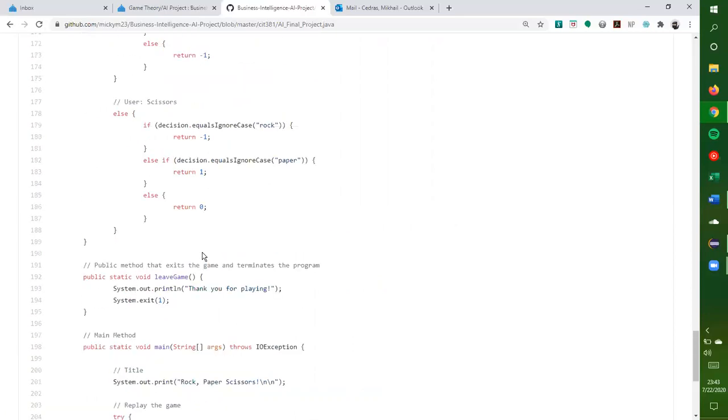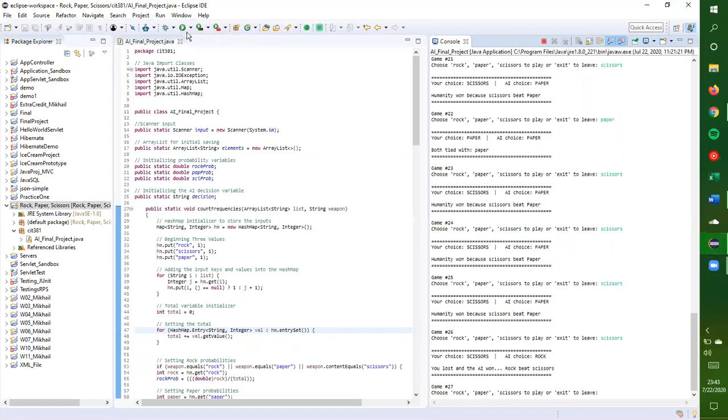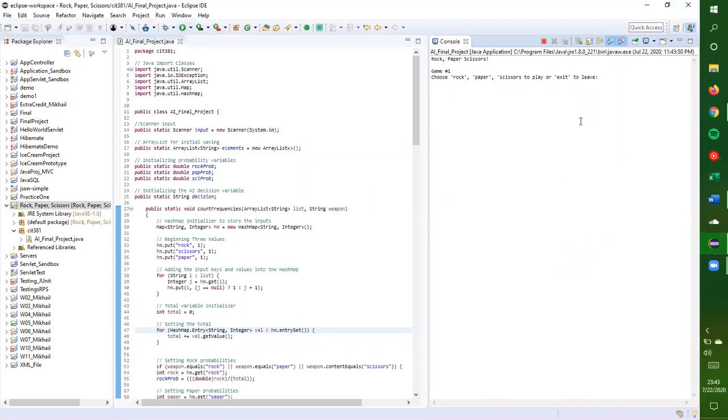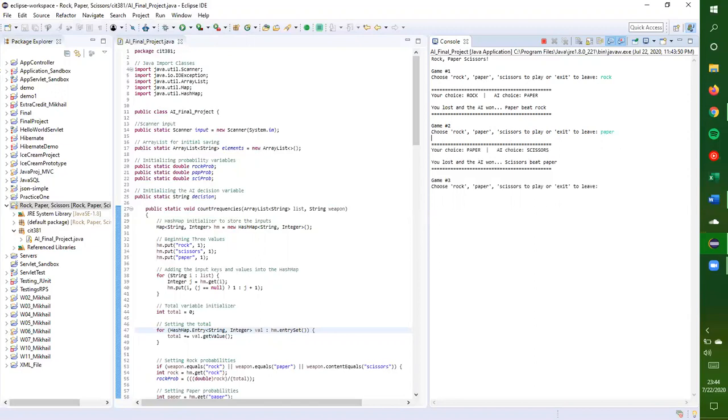Okay, so now that we've done a quick rundown, I'll give you a quick demonstration of how it works. So, for instance, if I chose rock, my AI would output paper, and paper beats rock, so we lose. Now, if I choose paper, then it will output scissors.